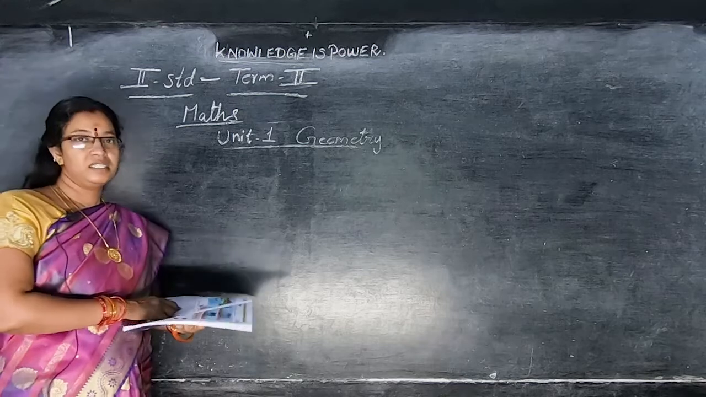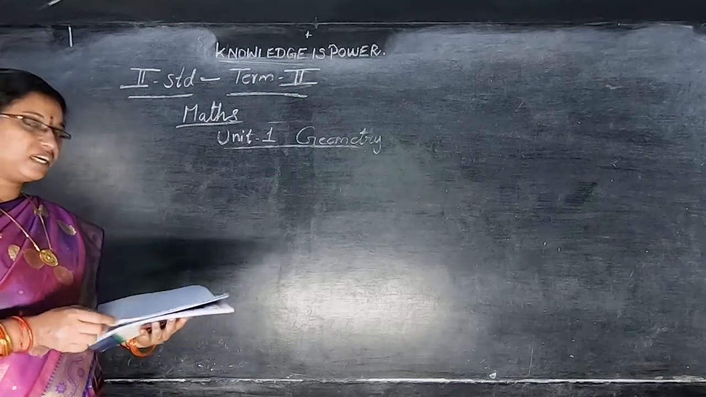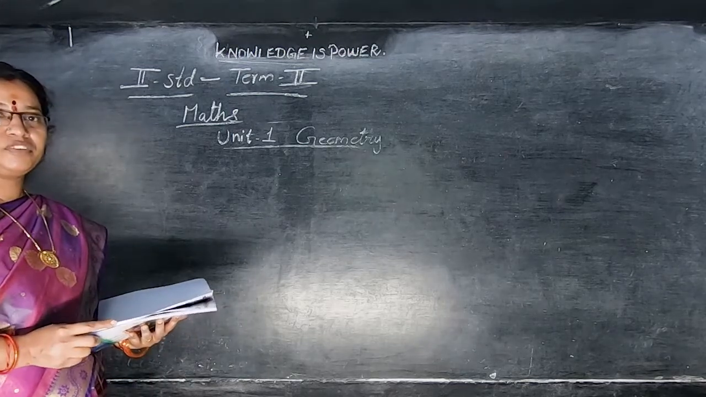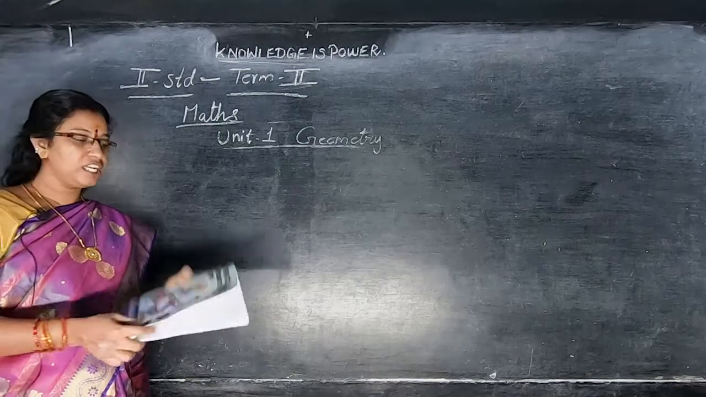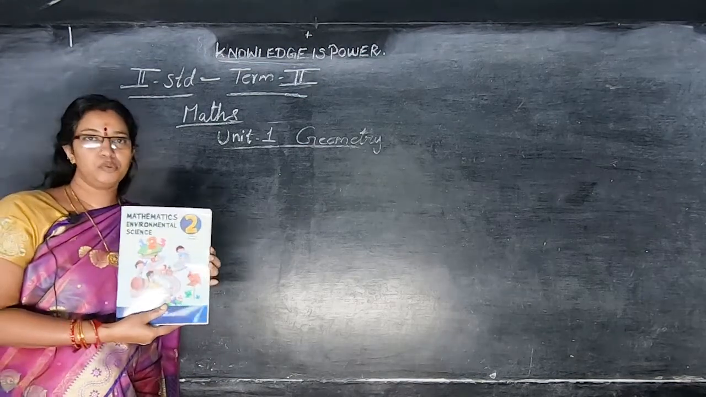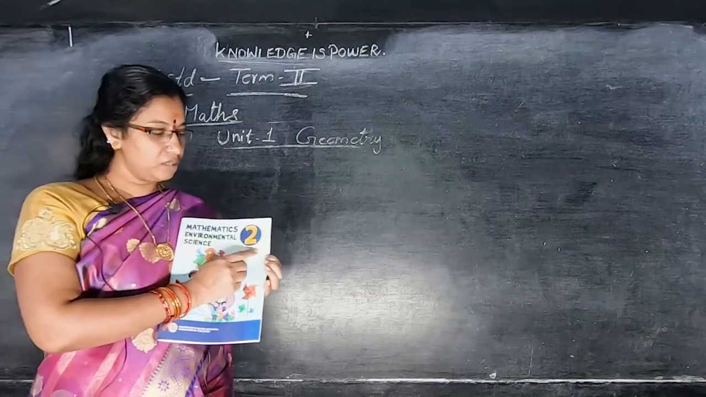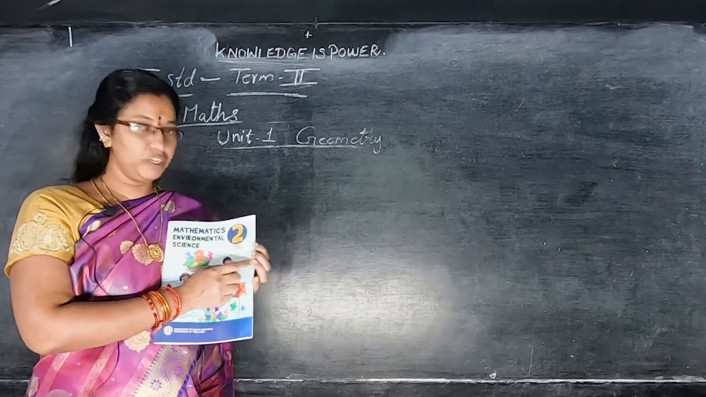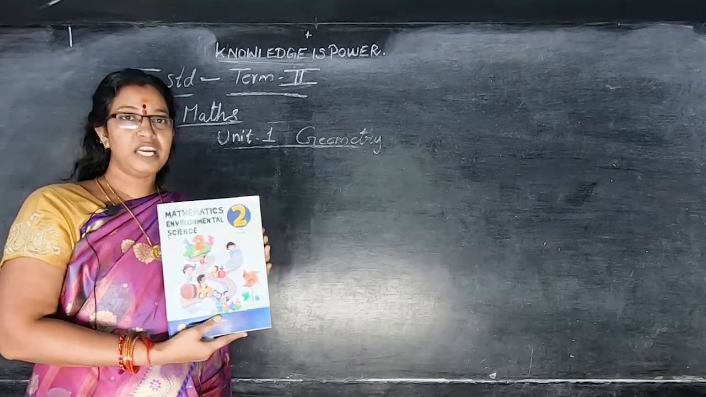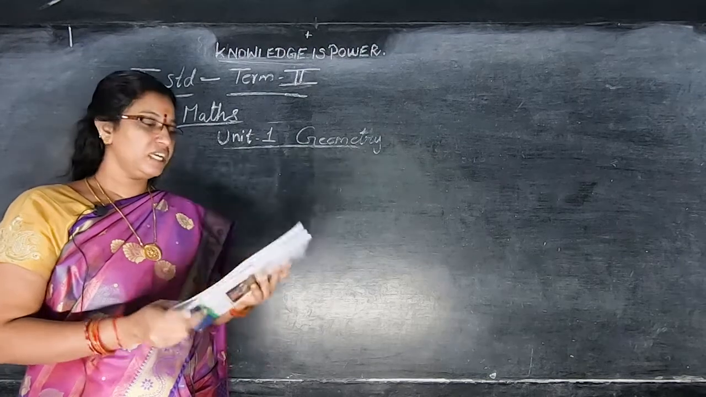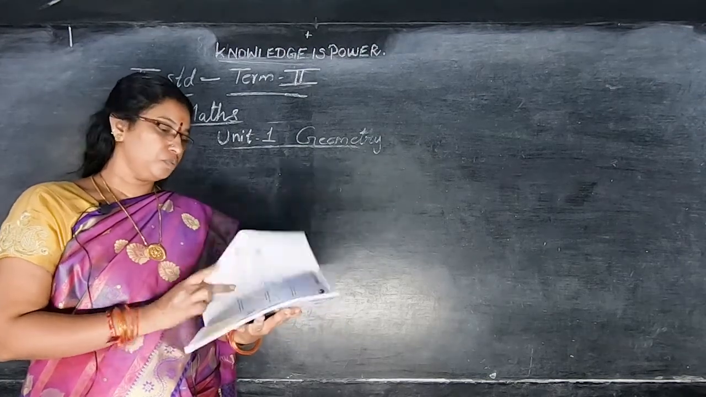First standard, second standard. Okay, children, we completed the term 1 book, we finished. Now we are going to take a new book. See here, term 2 book. See here, term 2, volume 2 we are going to see. Okay, children, all of you should get your term 2 book. Now I am going to teach you.